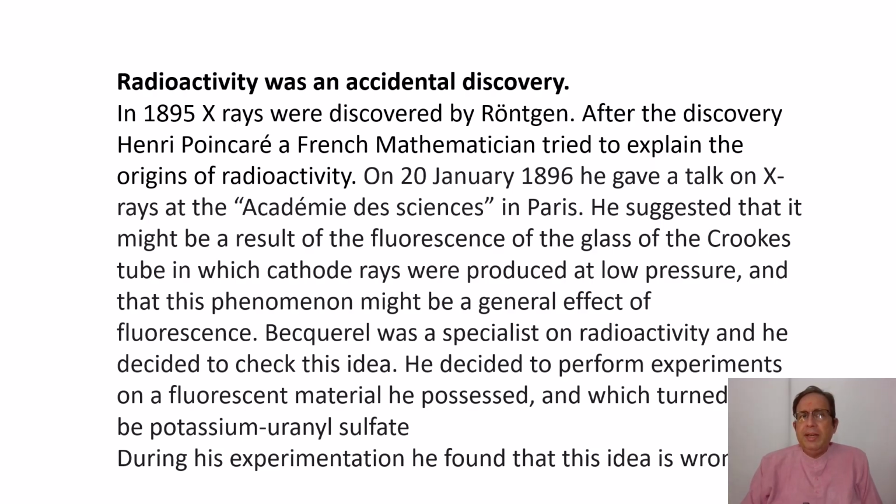After the discovery, a French mathematician, Henri Poincaré, who was extremely interested in what was happening, gave a talk on X-rays in Paris. He suggested that X-rays are some kind of fluorescence of the glass of the Crookes tube, in which cathode rays, or electrons, are produced at low pressure.